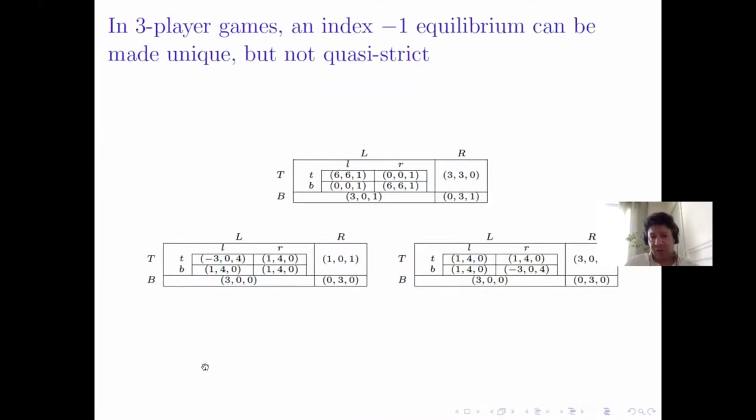So if it is true that you can make a -1 equilibrium unique by adding strategies, it is not quasi-strict, and so the two games are not equivalent.